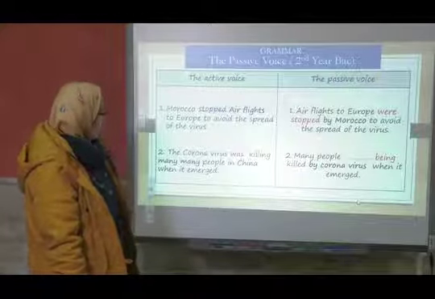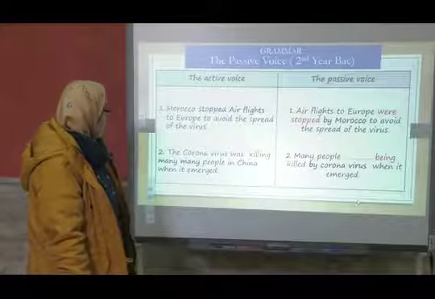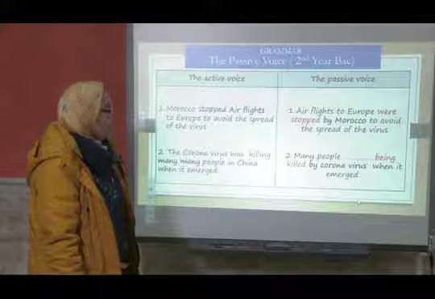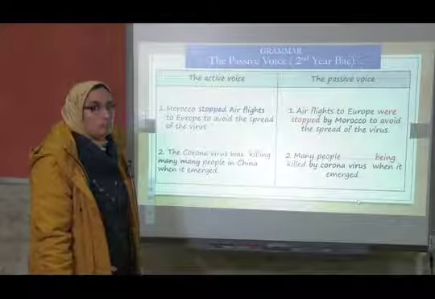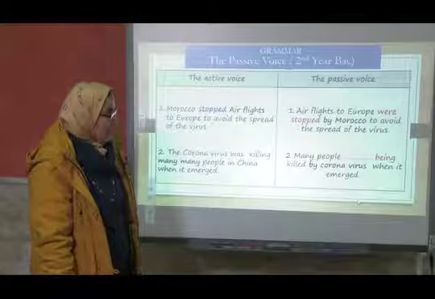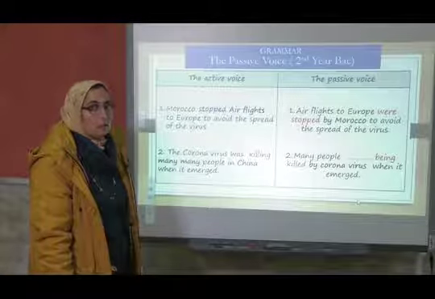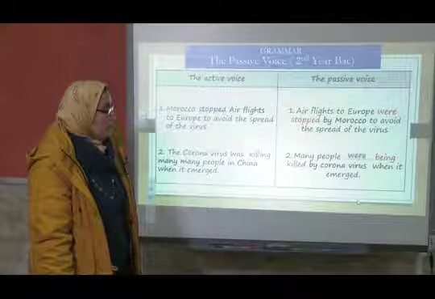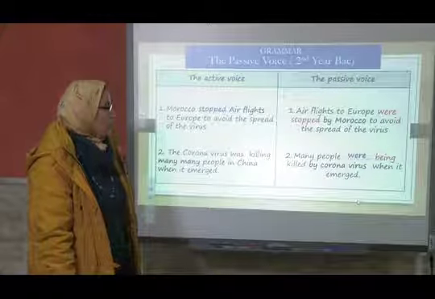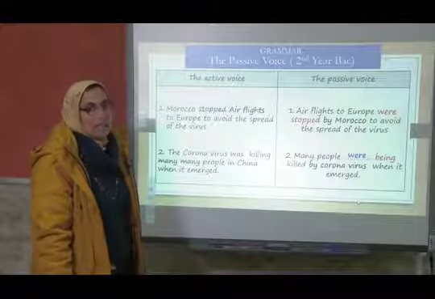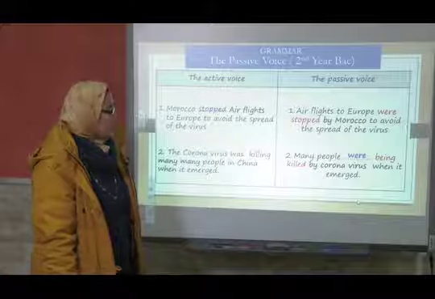The second one, many people, or the coronavirus was killing many people in China when it emerged. Many people, what do we need there? Yes, we need to complete the form of to be. What do we need? Were. Great. Many people were being killed by coronavirus when it emerged. One more.